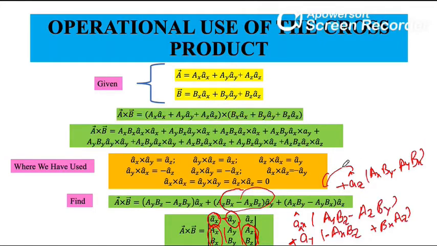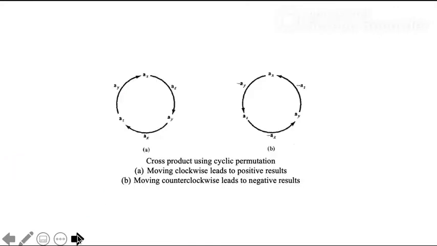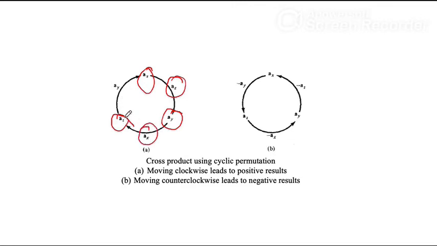So this is how it is easy to remember. Okay, so the cyclic permutation of cross product of unit vectors ax, ay, az. ax is followed by ay, then az. Okay, so ax into ay will give me az, ay into az will give me ax, az into ax will give me ay.